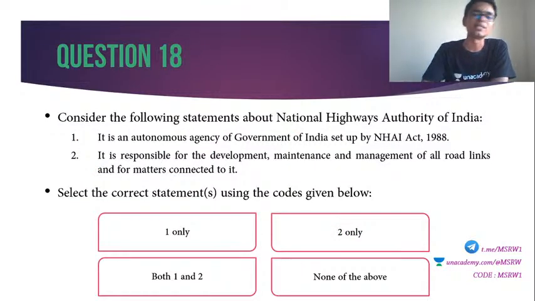Question number 18. Consider the following statements about National Highways Authority of India, NHAI. 1. It is an autonomous agency of Government of India set up by the NHAI Act of 1988. 2. It is responsible for the development, maintenance and management of all road links and for matters connected to it. Select the correct answer. National Highways Authority of India.